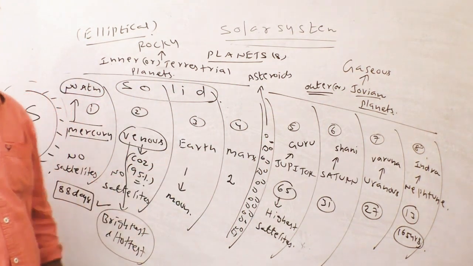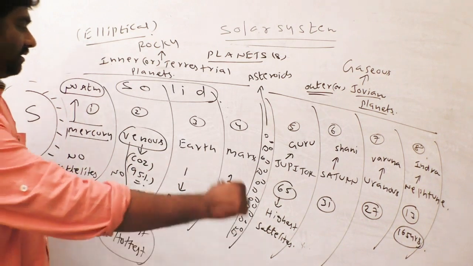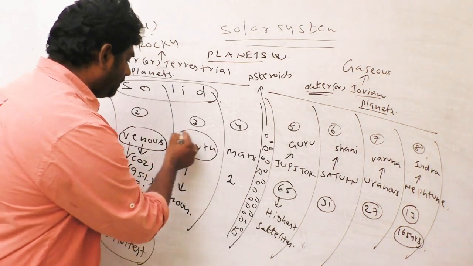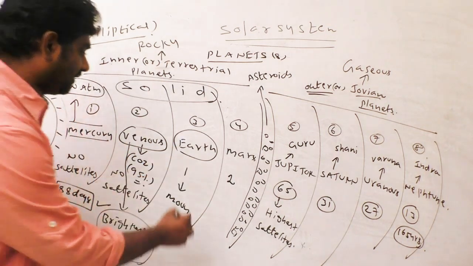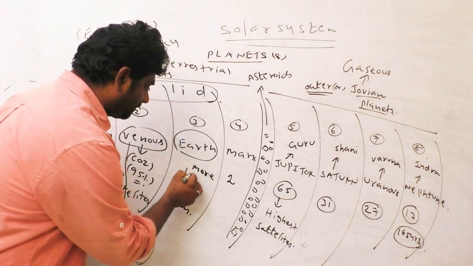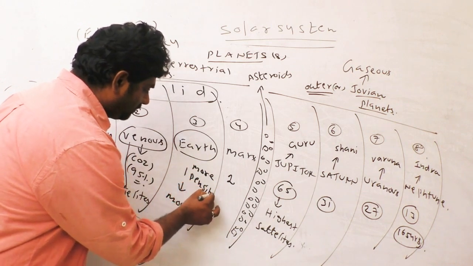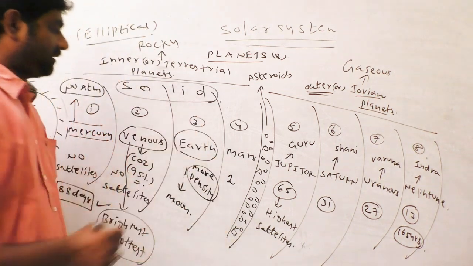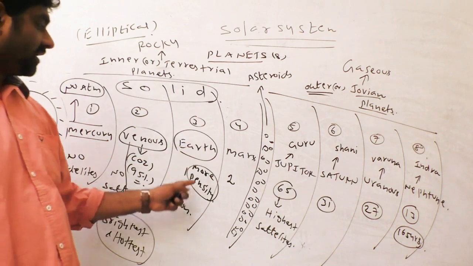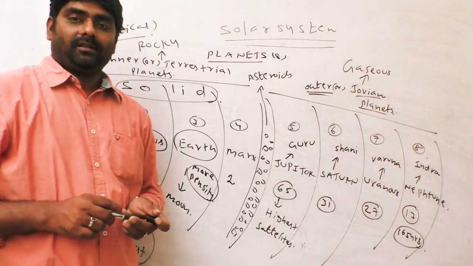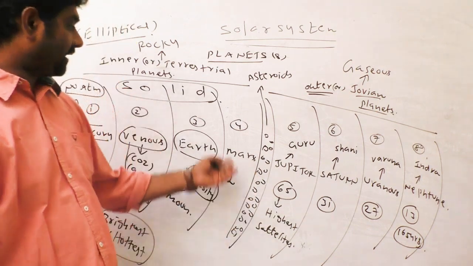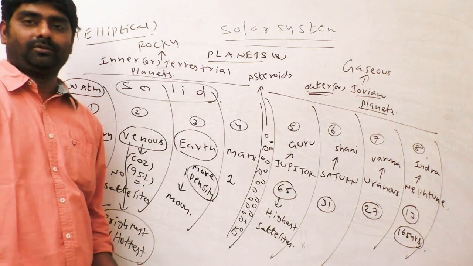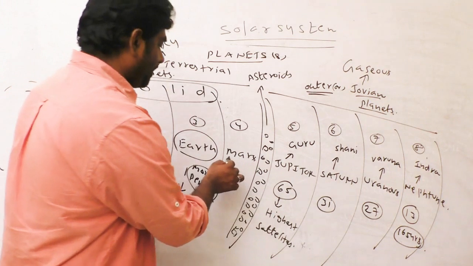Next, Earth, on which we are existing. Earth is a high density planet; it is the most dense planet. Mars, I told you about Mangalyaan in science and technology.